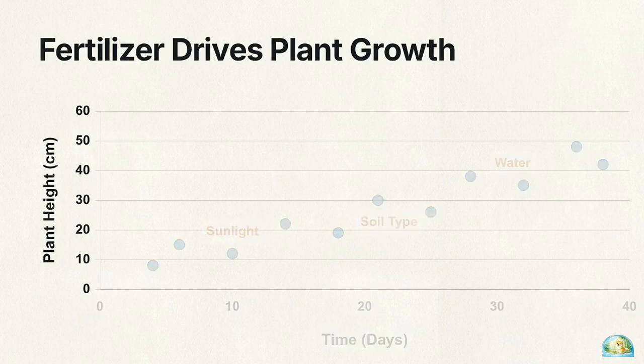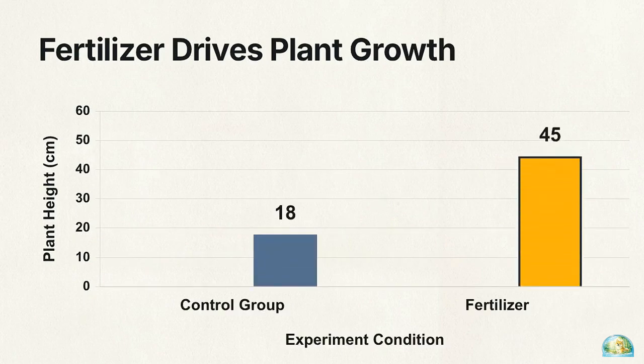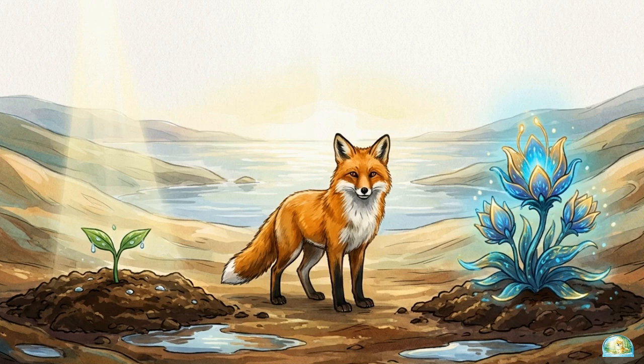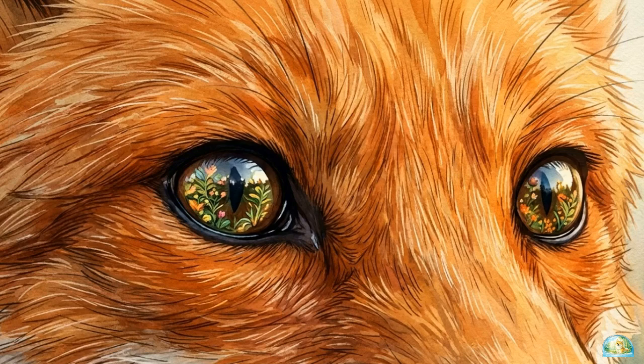A controlled experiment isolates the test by changing only one factor, the fertilizer, and comparing it against a control group where nothing changed. This setup allows the scientist to rule out alternative explanations that a simple observation cannot. Because it is designed to test causation directly, the experiment provides evidence that a scatter plot alone cannot match.